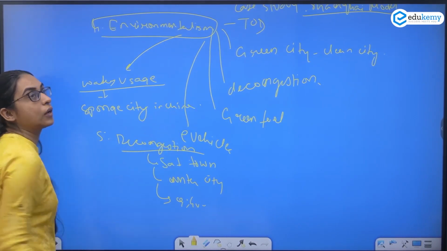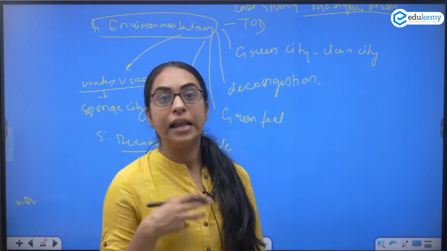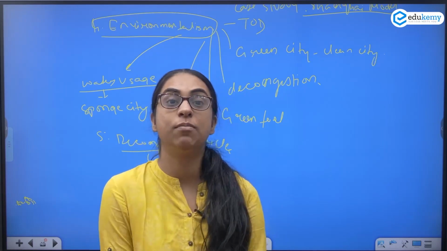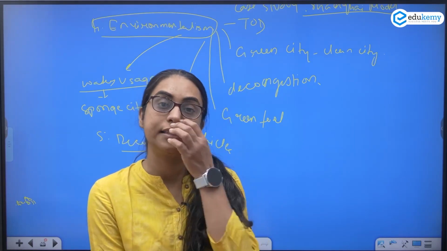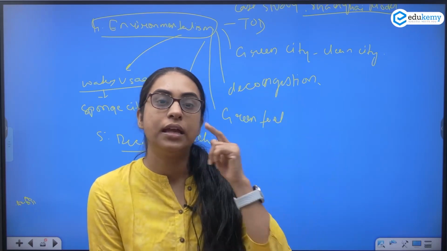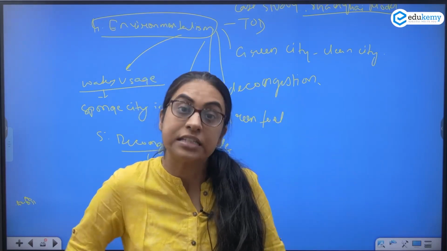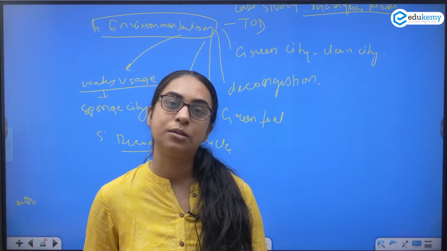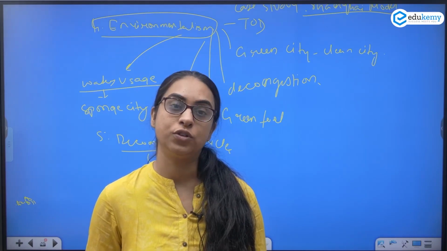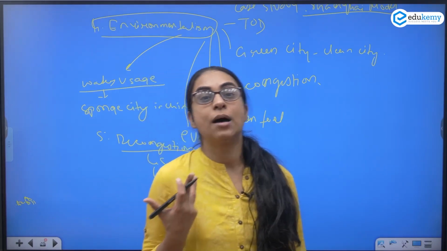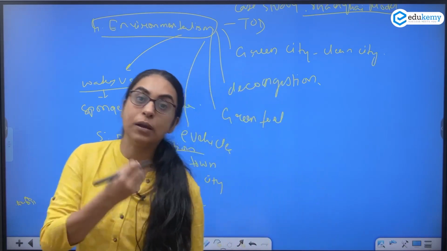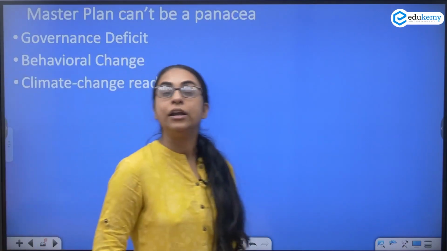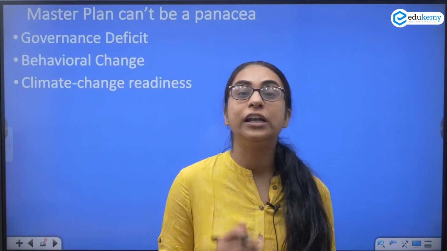So this is what has been planned in MPD, and they will help Delhi, and then you can also substantiate by the example from the world. See, this has happened in China, this has happened in Germany, this has happened in India, and then we can scale this up. However, just by master plan, you cannot improve the situation. Why? Because you need something more. You need the proper implementation of the plans. We can announce a plan, but might not actually be able to efficiently implement.